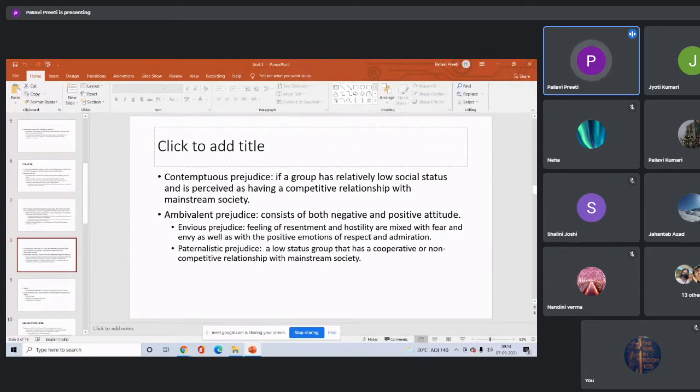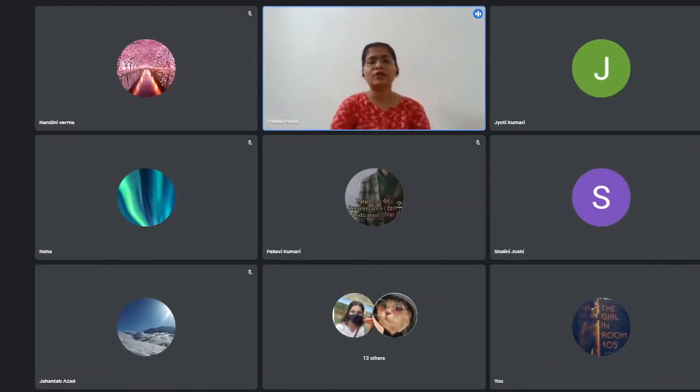A feeling of hostility mixed with fear and envy, as well as positive emotions towards that group. So for example, even the racism, right, which was prevalent at one time in America. So black people may have a feeling of both.